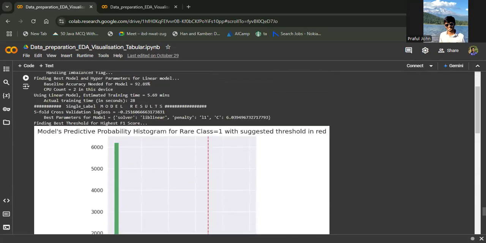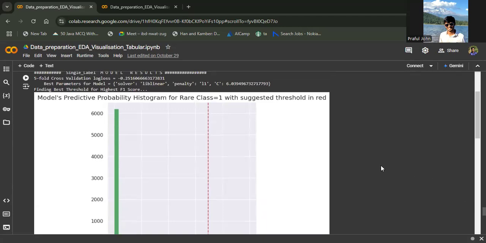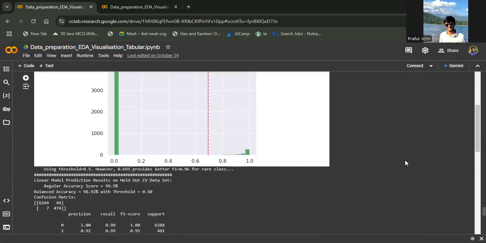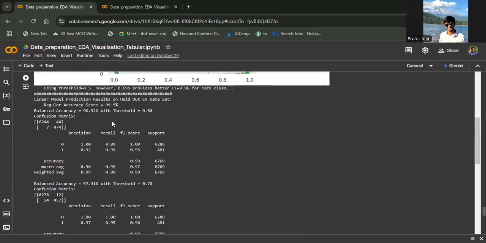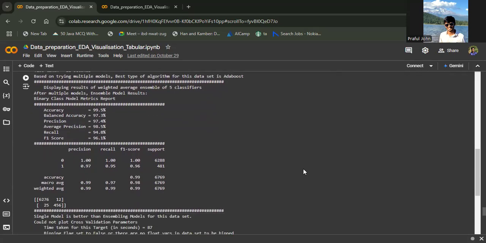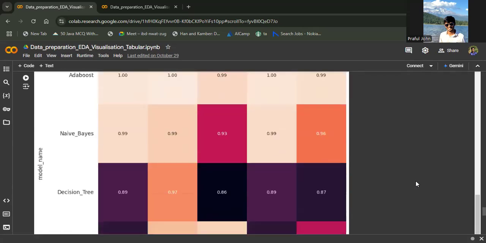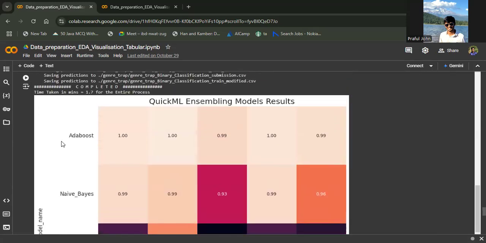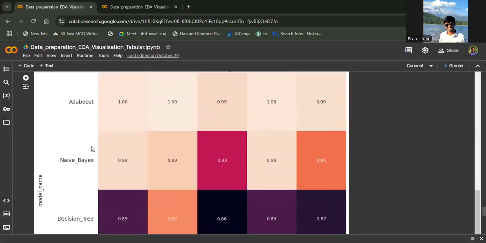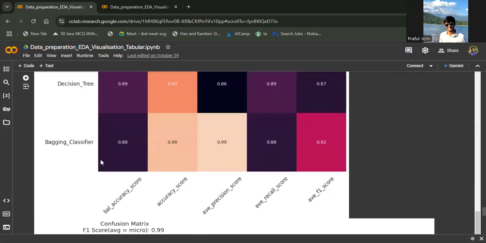And once it is done, we can see the model's predictive probability histogram, and it predicts this is the highest one, and we have a score of 99.5% and a balanced accuracy of 98.92%, which is pretty high. And once it is done, we have an accuracy of 99.5%, which is pretty great. And we'll see what all it used. It used AdaBoost, naive Bayes, decision tree, and bagging classifier.